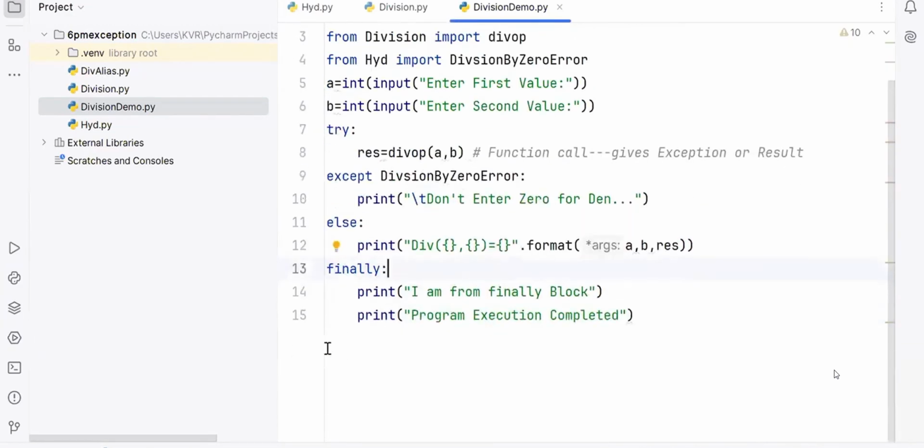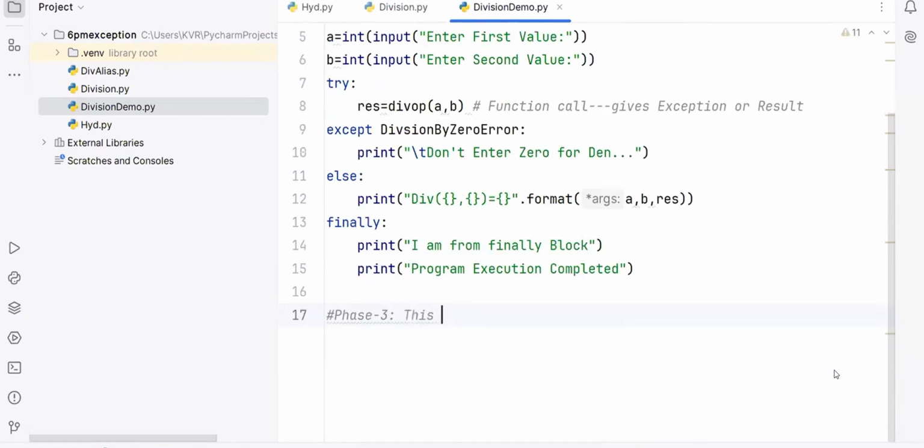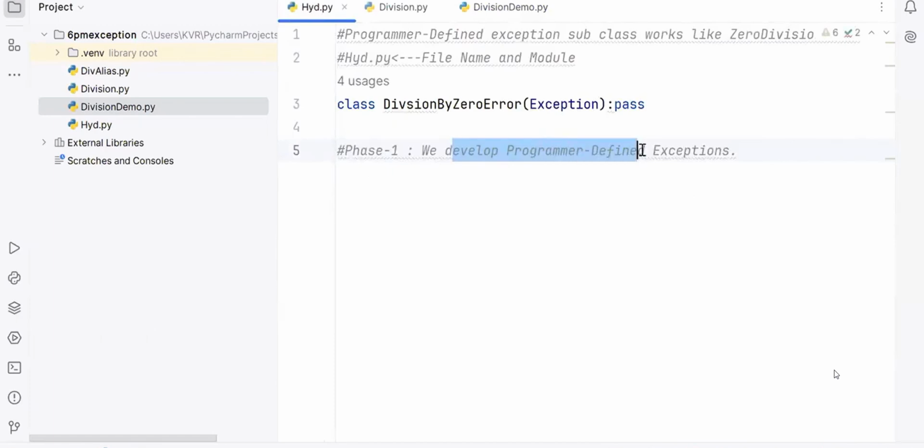This program comes under phase number 3. What does phase number 3 say? Come on, what does this phase say? In this program, as you saw previously, we develop a programmer-defined exception.